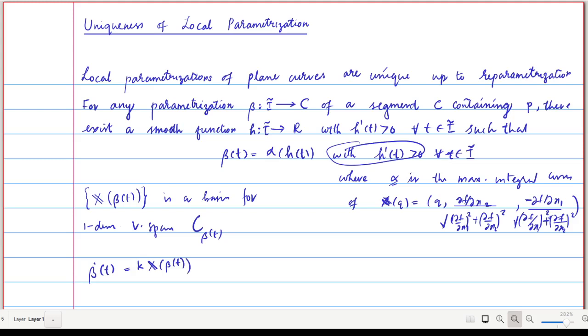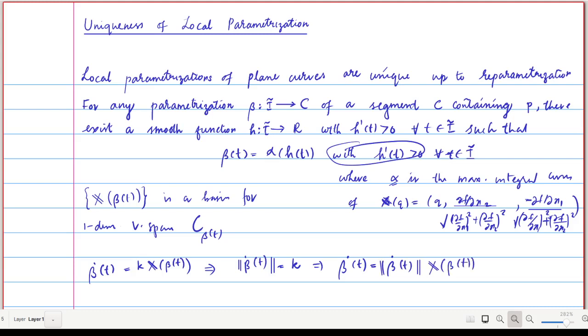Now we can easily get, by taking the norm on both sides, the norm of beta dot t is equal to this k, because the norm of X of beta of t is equal to 1. So this would imply that beta dot t can be expressed as norm of beta dot t times X of beta of t.